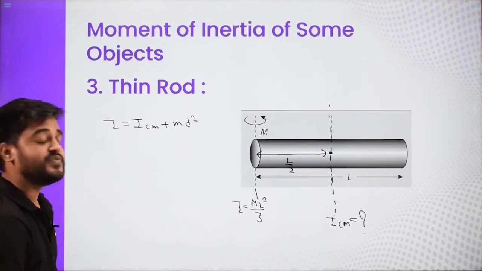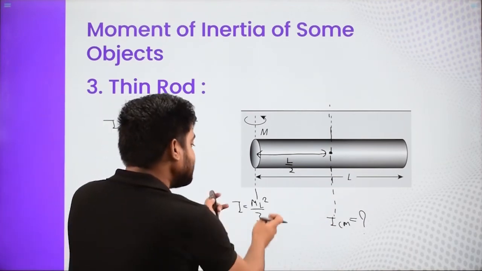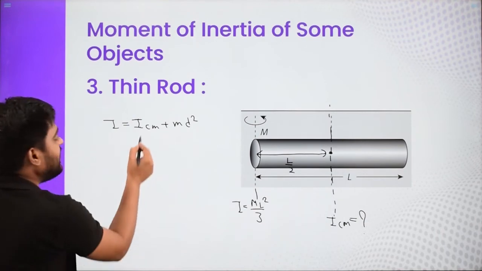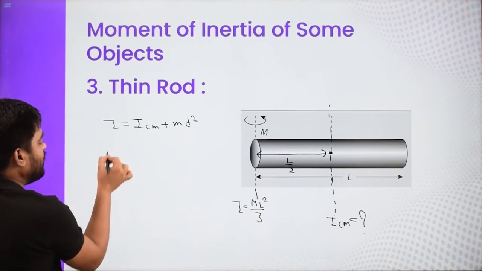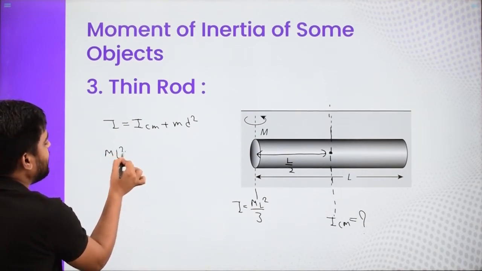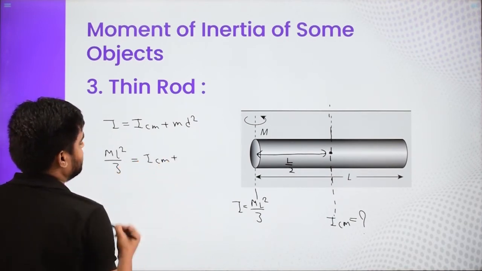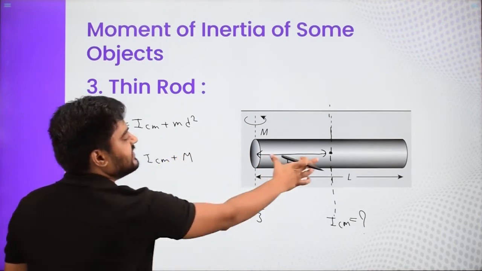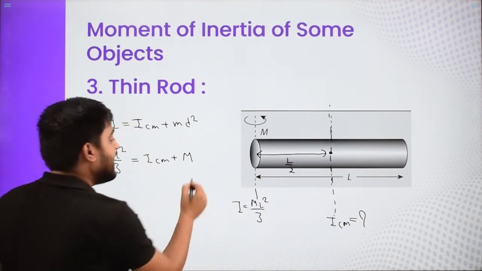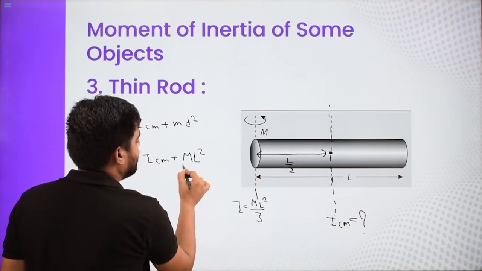Let us put the values one by one. Be careful. What is this one and what is this one? See, we don't know ICM. Okay, so we know this. So this is ml square by 3 is equal to ICM plus mass is m and distance. This is L by 2 and square of that is L square by 4.